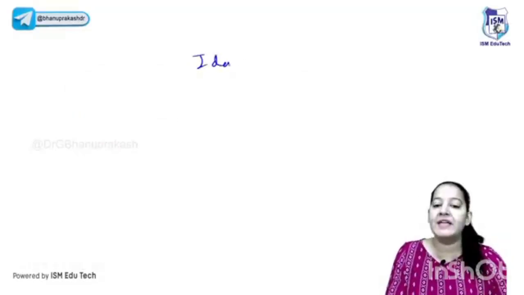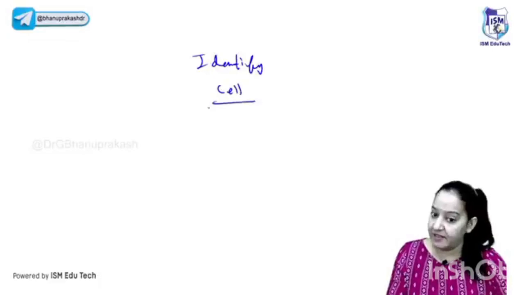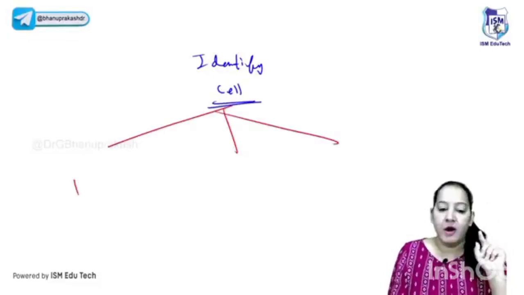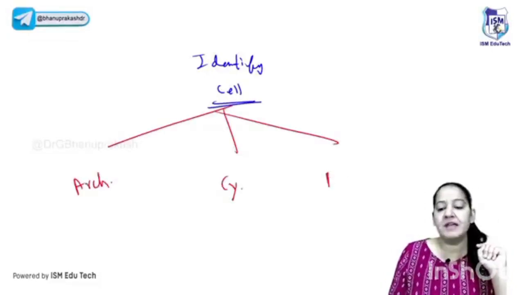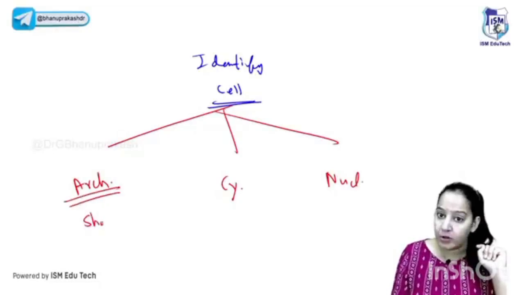So if you want to identify any cell of the human body, there are many cells now. You have to see for 3 details. You have to look for architectural detail, cytoplasmic detail and nuclear detail. By architecture, I mean the outline or the shape of the cell.